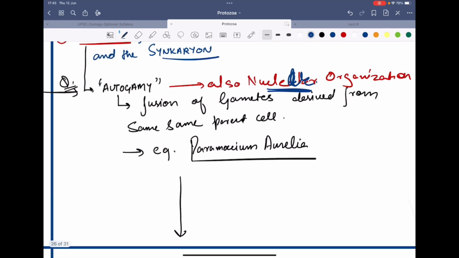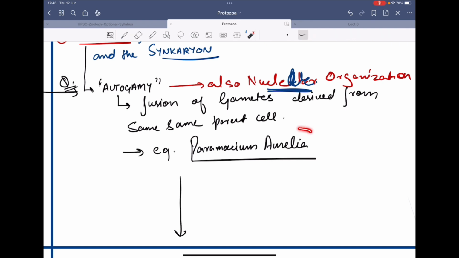So you can put autogamy in example of syngamy as well as nuclear organization. So what happens in this case? The fusion of gametes derived from the same parent takes place. There is no involvement of two different parents. The gametes inside the same parent are used.